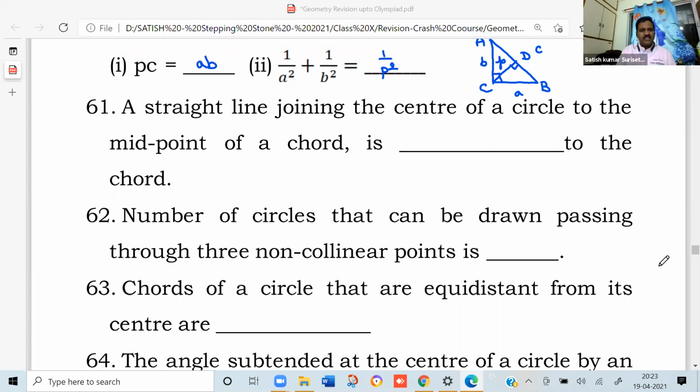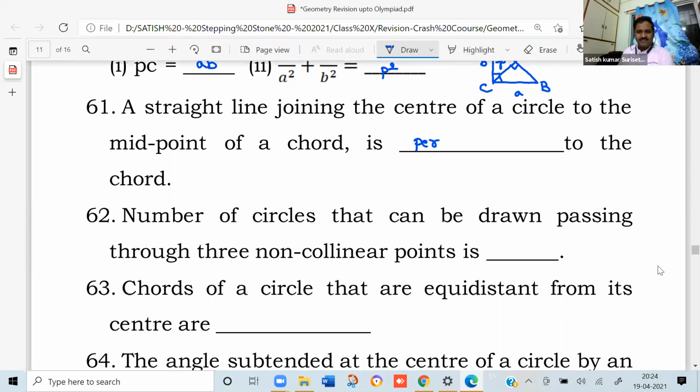So go through the statements, stop the video, write the answers, and then you can verify. A straight line joining the center of a circle to the midpoint of a chord is perpendicular to the chord.